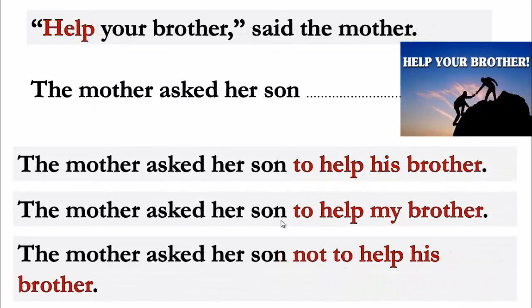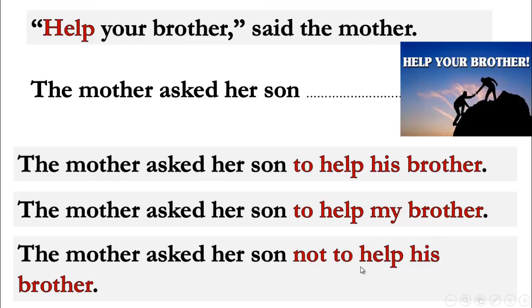Next one, help your brother, said the mother. So the mother asked her son. Look at the sentence. This one is positive, but I'd like to say something here. You have to look at the pronoun. You have your, okay? So we have to change it as well. We cannot leave it the same. So the mother asked her son, the same in the three sentences. Here we have to help his brother, to help my brother, not to help his brother.